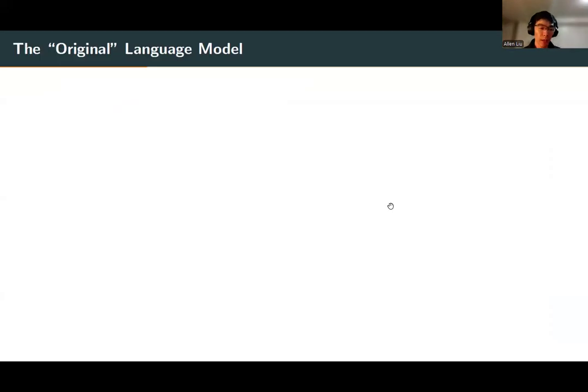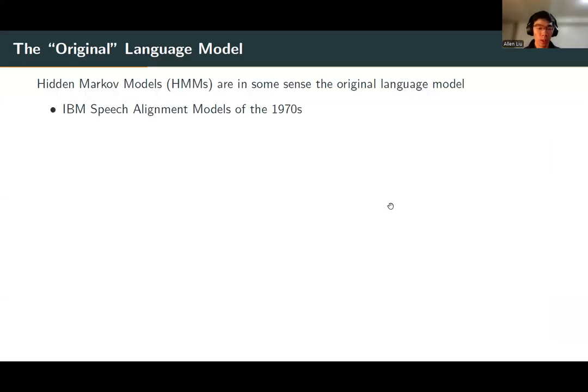To motivate what structural assumptions are natural here, it will be instructive to go back and consider what is, in some sense, the original language model. Hidden Markov models, or HMMs, are in many ways the original language model used in many of the earliest natural language processing systems, such as the IBM speech alignment models in the 1970s.